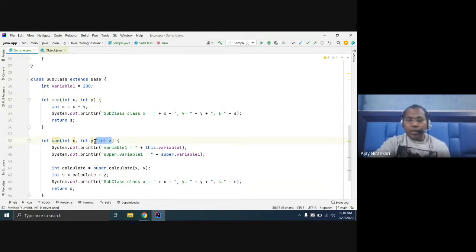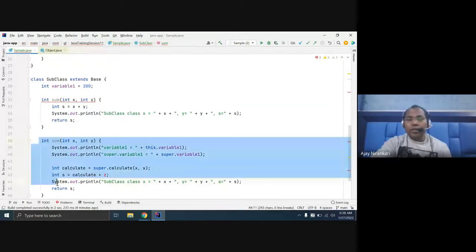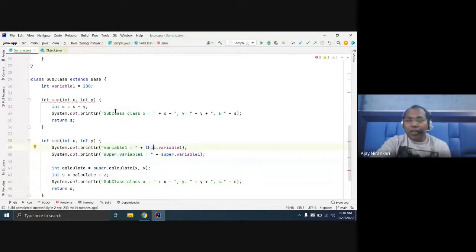Let's just remove this. The compiler does not allow you to create two methods with the same name and the same number of arguments. Now the compiler is confused. This is a duplicate, so you cannot create a duplicate method inside one class.